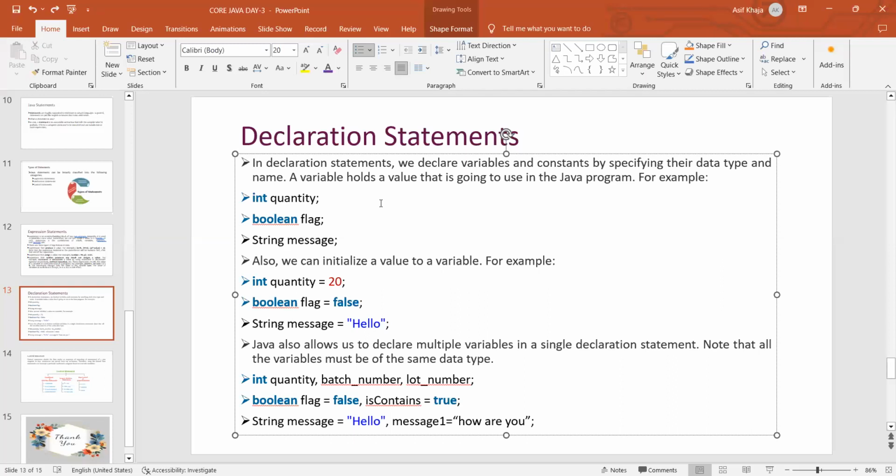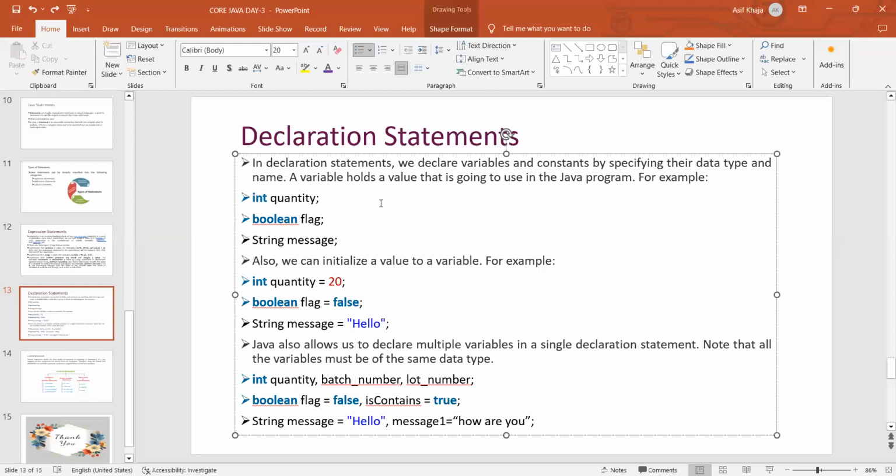A variable holds a value that is going to be used in the Java program.